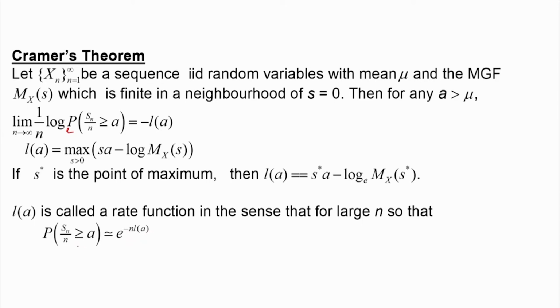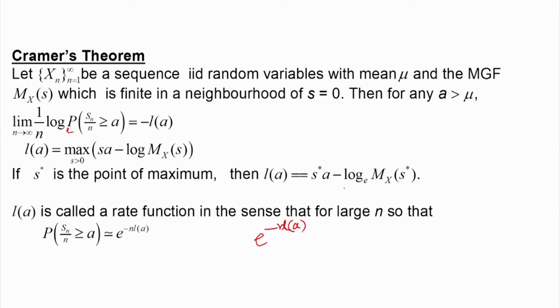Now, as n tends to infinity, for large n we can approximate this probability by this result. That is, the probability that Sn by n is greater than or equal to a is approximately equal to e to the power minus the rate function L a multiplied by n. So, this is the probability.